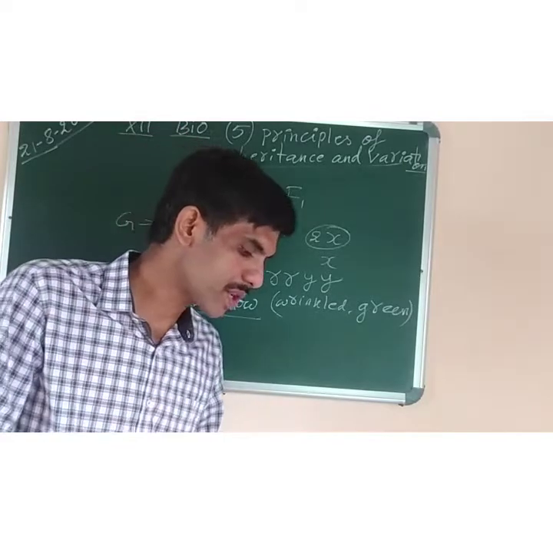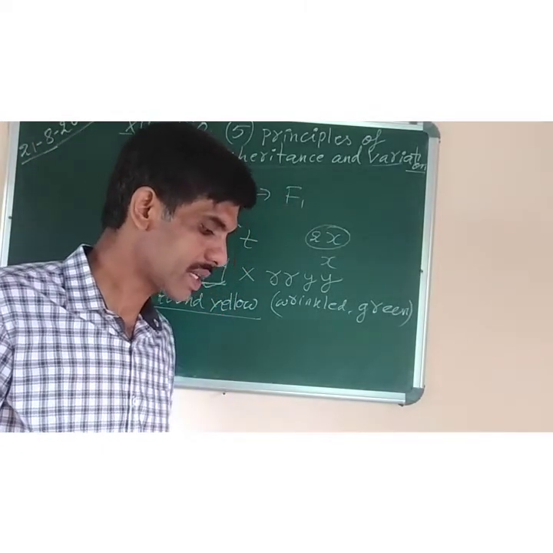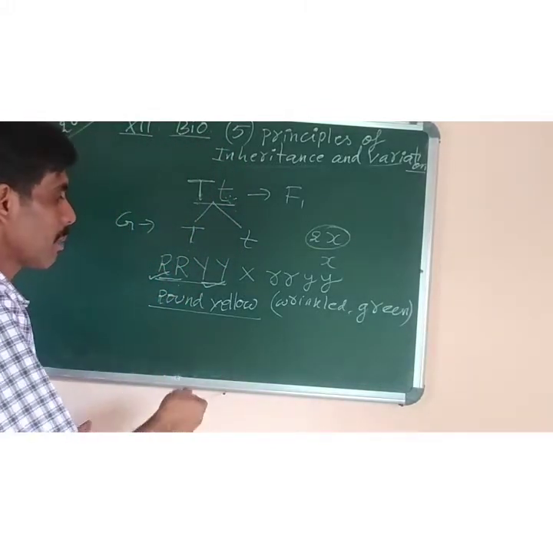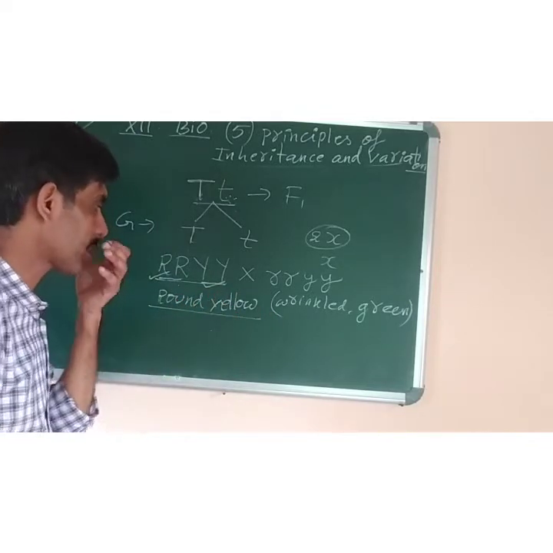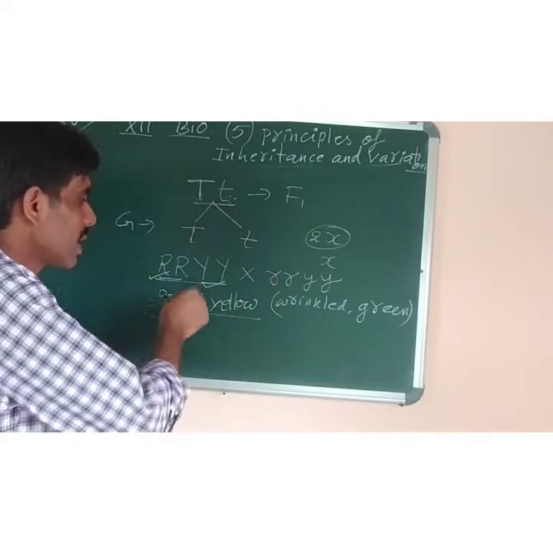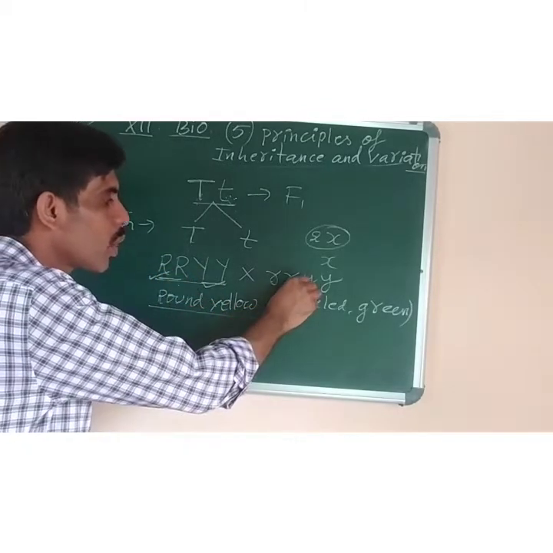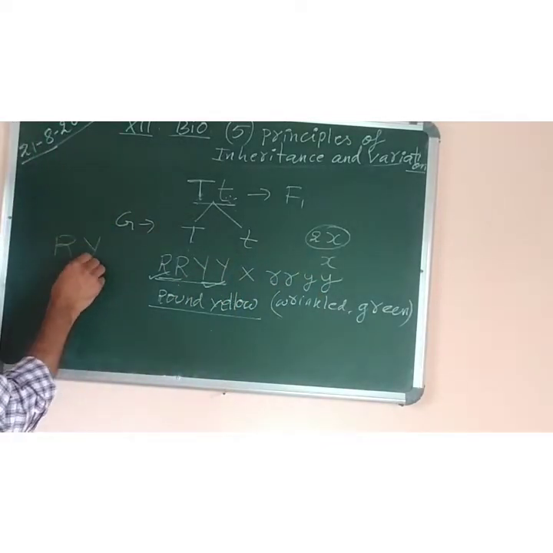In the formation of gametes, the law of segregation will operate, but the factors assort themselves independently. Means when the gametes are formed, it is independent whether capital R will choose to go with small y or capital Y. Like capital R can go with capital Y also, capital R can go with small y also.